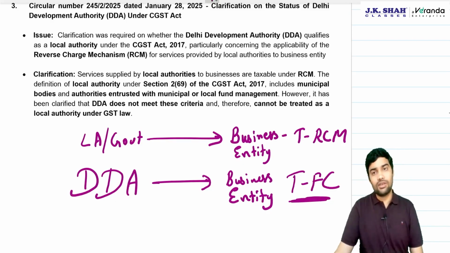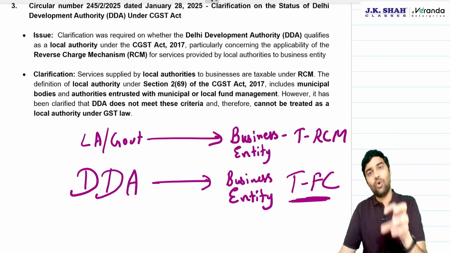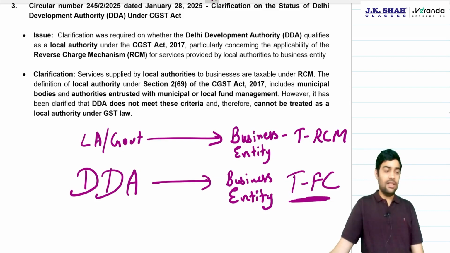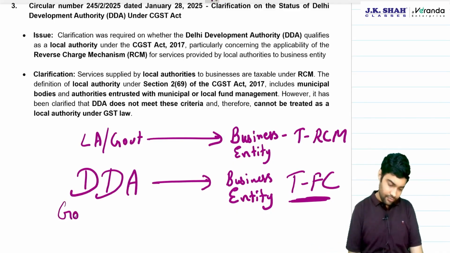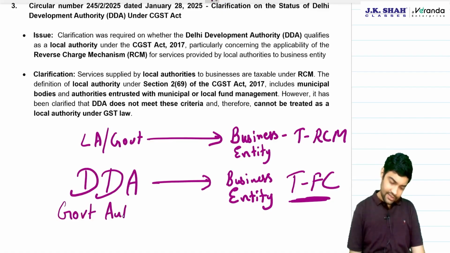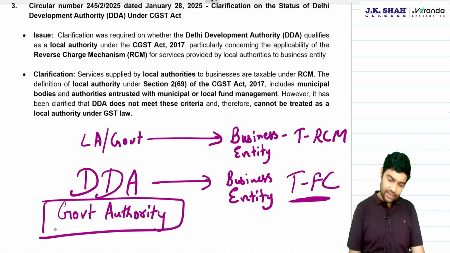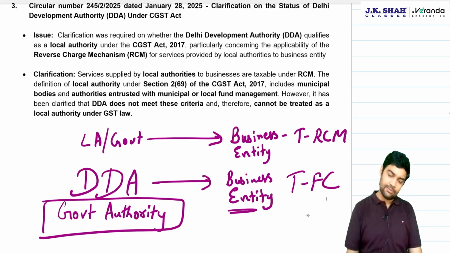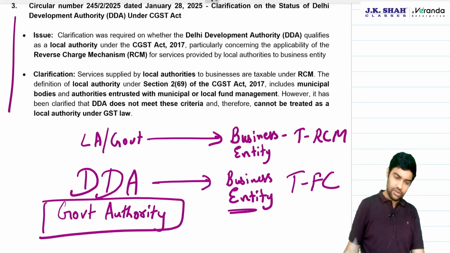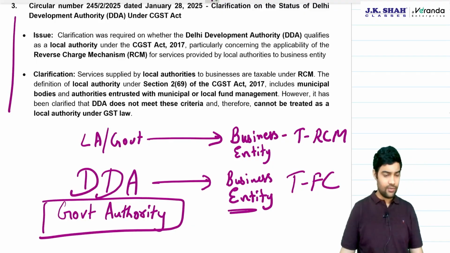See, who is a local authority? Only when he has a local fund or a municipal fund, they collect some municipal taxes, then they become a local authority, not Delhi Development Authority, which is a governmental authority. They are government authorities. They are not local authorities. So, government authority to business entity will be taxable under forward charge. You draw this and now you have a look at this. You read it once.